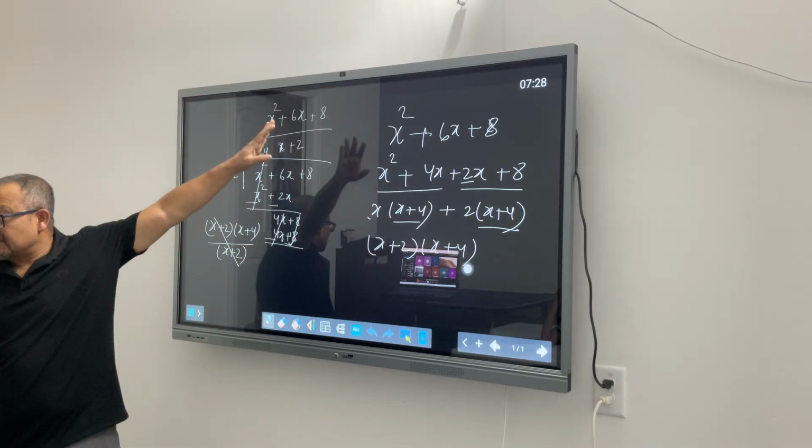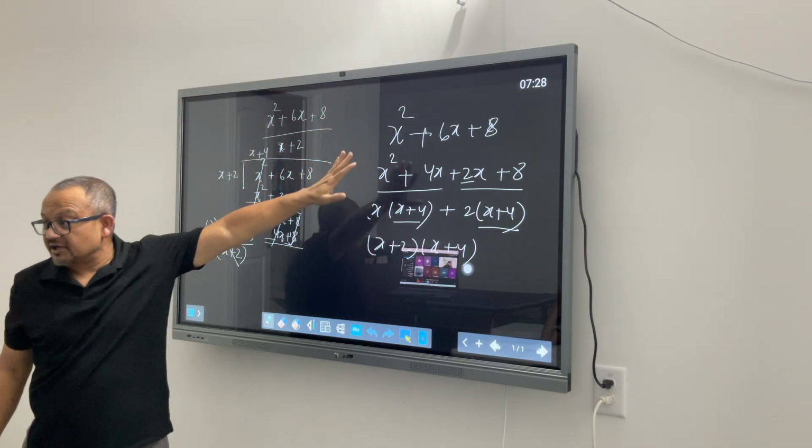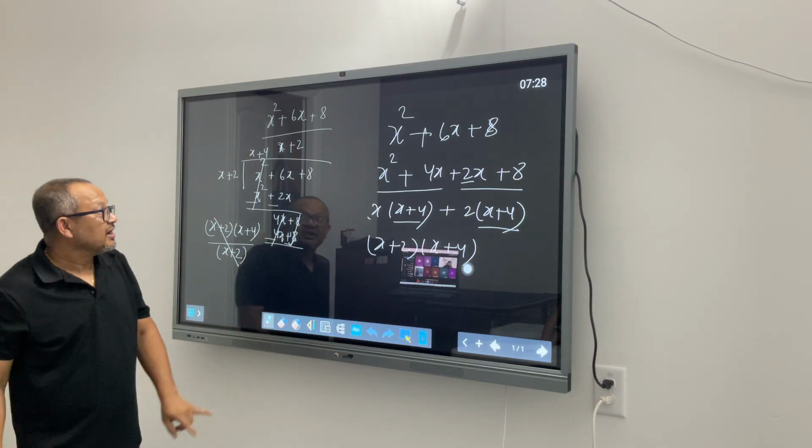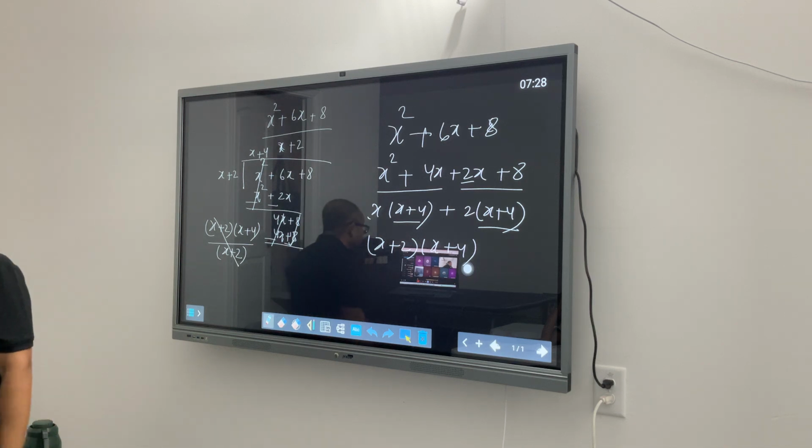So whatever we did with respect to how we solve quadratic equation or factorize the quadratic equation, that is exactly what even the long polynomial division is helping us achieve.